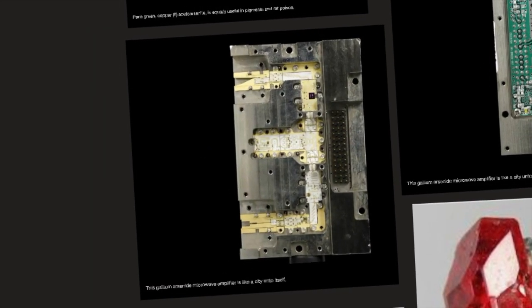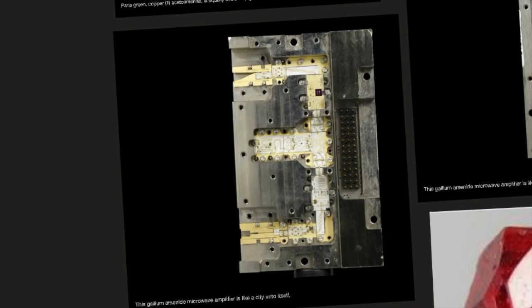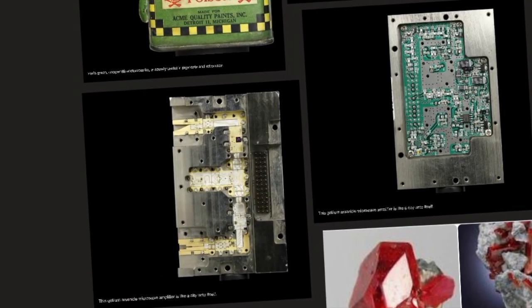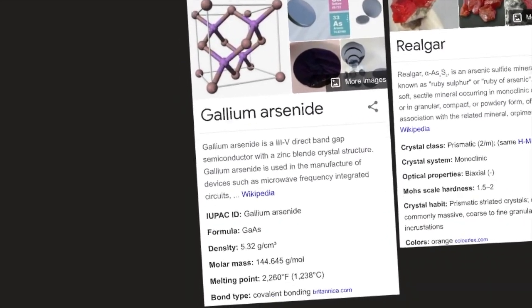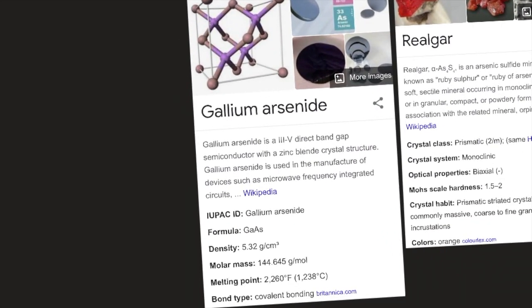So here we have the gallium arsenide microwave amplifier. It's what goes onto the microwave. The gallium arsenide microwave amplifier, here's another side of it. So last but not least, gallium arsenide. Gallium arsenide is a III-V direct band gap semiconductor with zinc blende crystal structure.